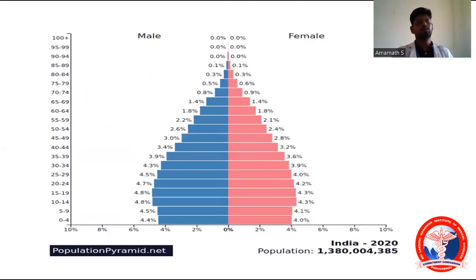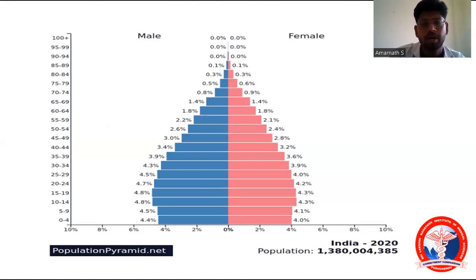Okay. Now moving on to the first one, that is the population pyramid or age and sex pyramid. In this, you can see on the right hand side is male and the left side is female. Here the base will be of the young population, the middle will be of the middle-aged population, and at the top we will have the older population.